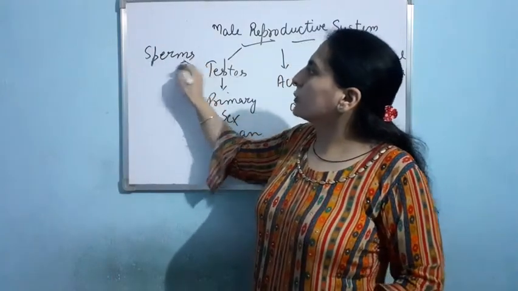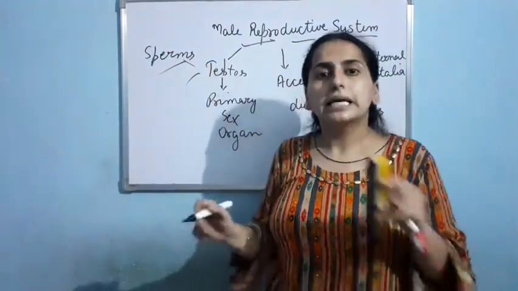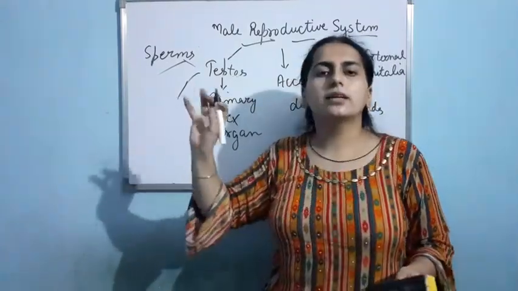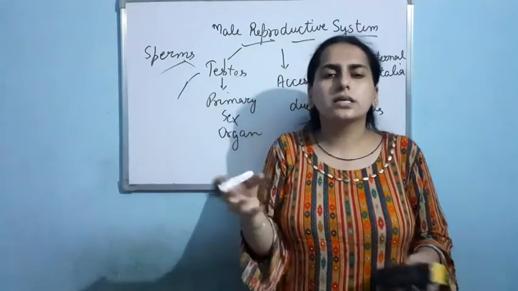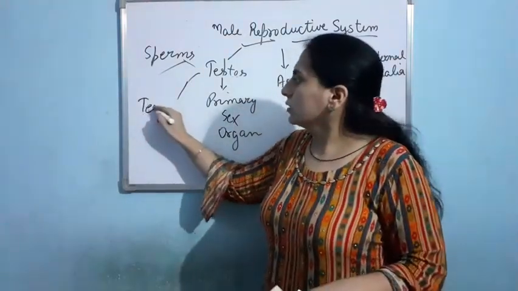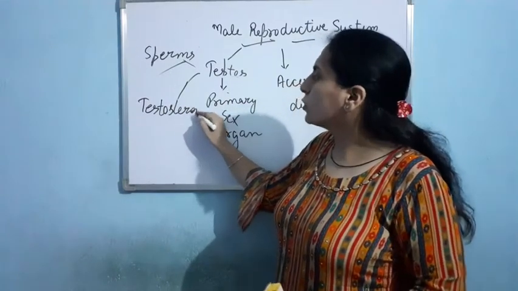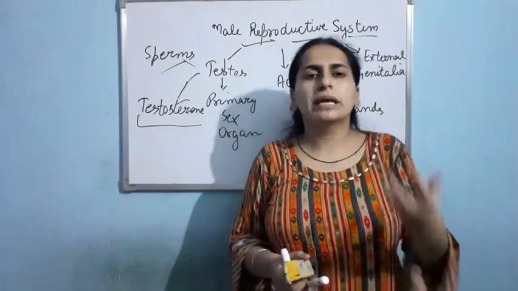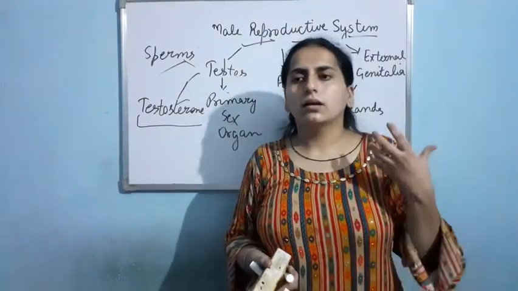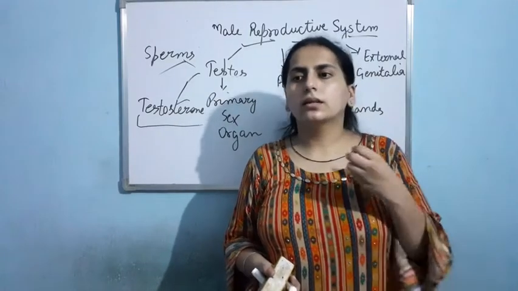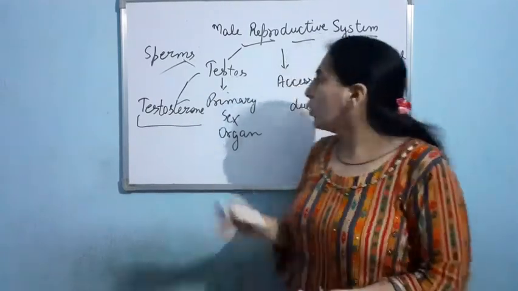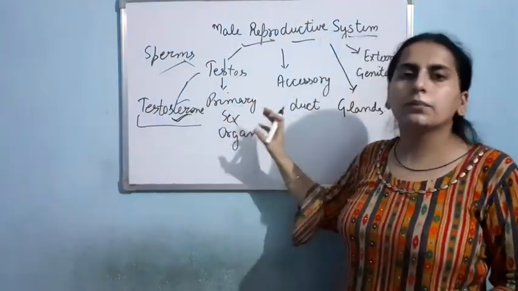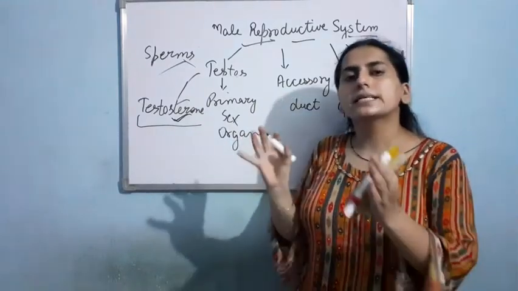First is the formation of sperm, that is the male gamete. Second, testes also help in the formation of androgen. Basically, I can use testosterone. Testosterone is an example of androgen. Testosterone is the male hormone. All the characters that you have seen in a male, masculine body, mustache, beard, the harsh voice, are due to this testosterone hormone. So testes are the primary sex organ and they are located inside the scrotum.